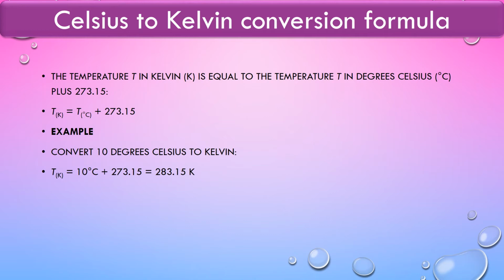Similarly, if you want to convert the boiling point of water, we know the boiling point of water is 100 degrees Celsius, and now we convert it into Kelvin. So 100 plus 273 will give you 373 Kelvin, which is the boiling point of water. And you can check this example as well.